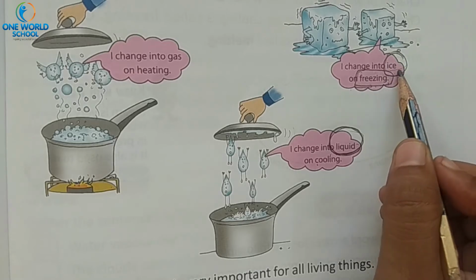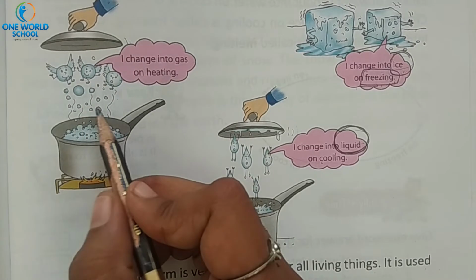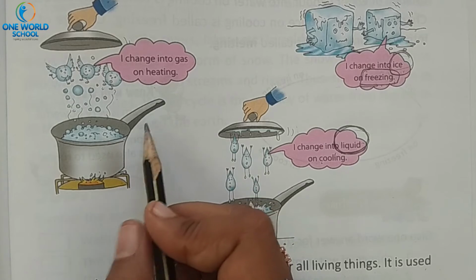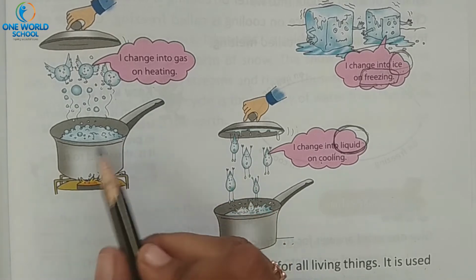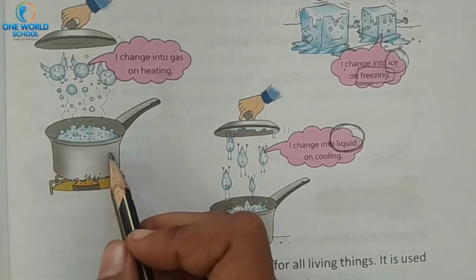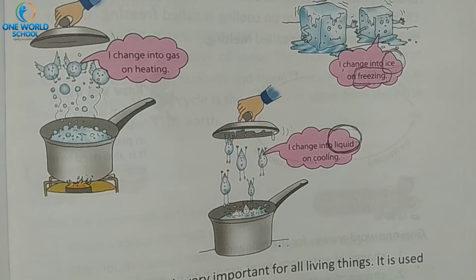That is solid form. And when we heat the water and vapor comes out, it is known as gaseous form. So what were the 3 forms of water? Liquid, solid and gaseous. Is it clear? Yes. So turn the page, take the next one.